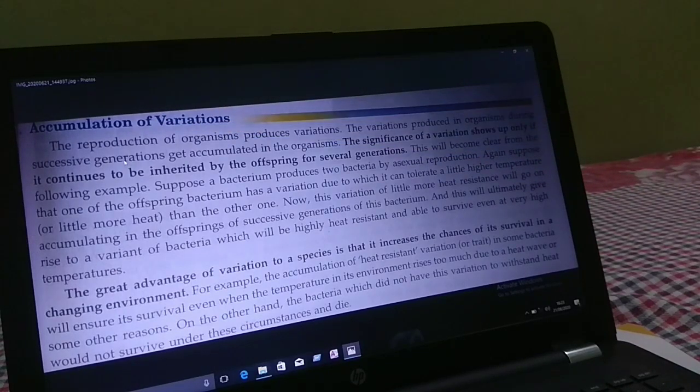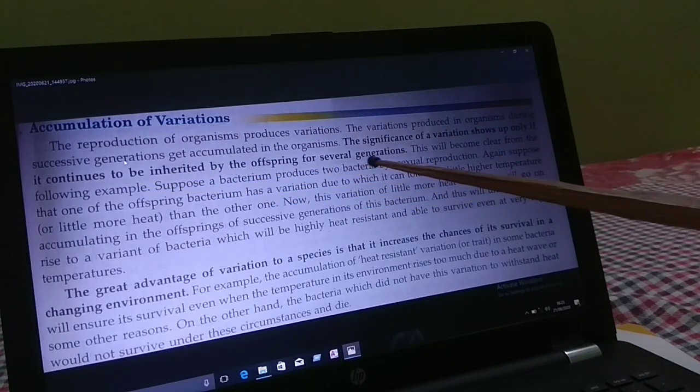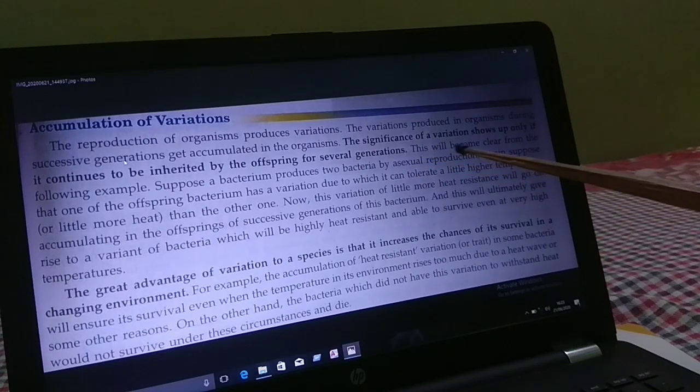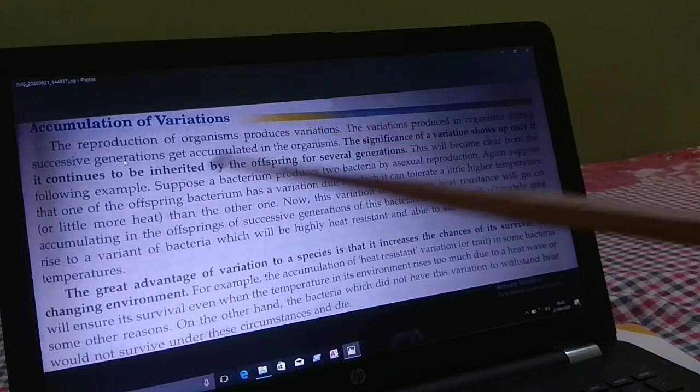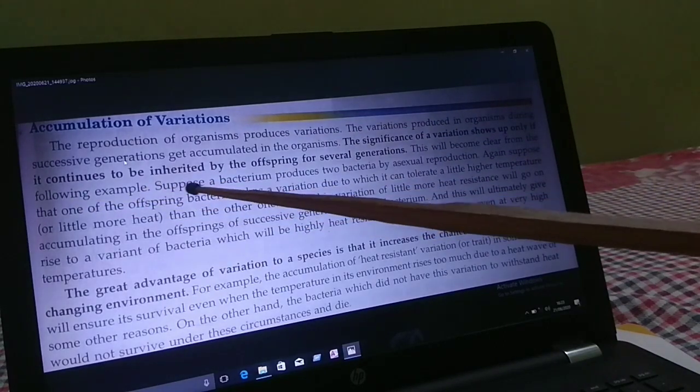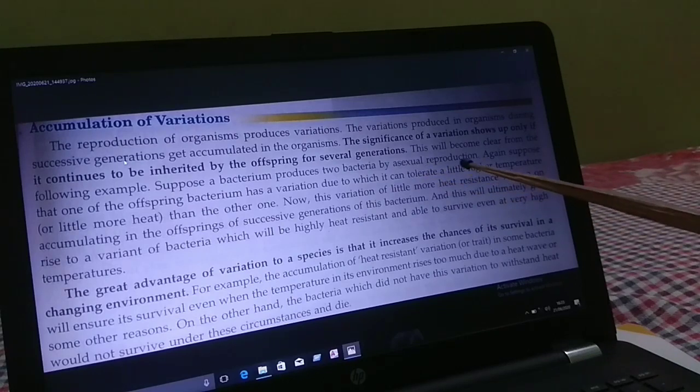The reproduction of organisms produces variations. The significance of a variation shows up only if it continues to be inherited by the offspring for several generations. We can see this clearly from the following example: a bacterium produces two bacteria by asexual reproduction.